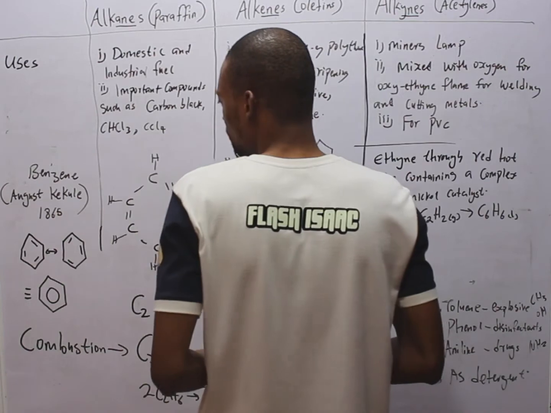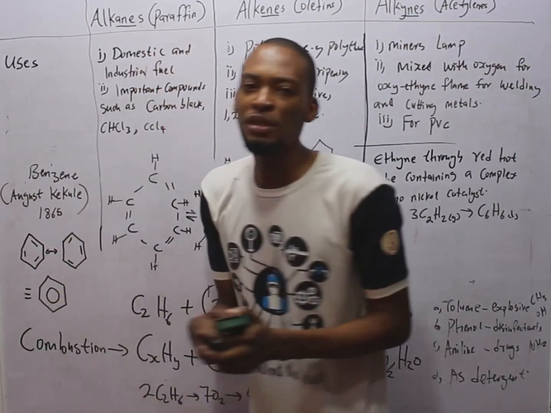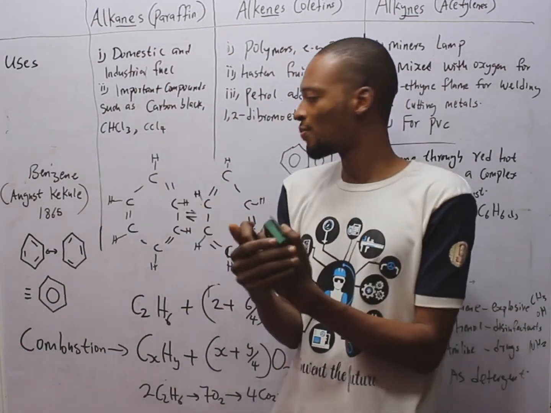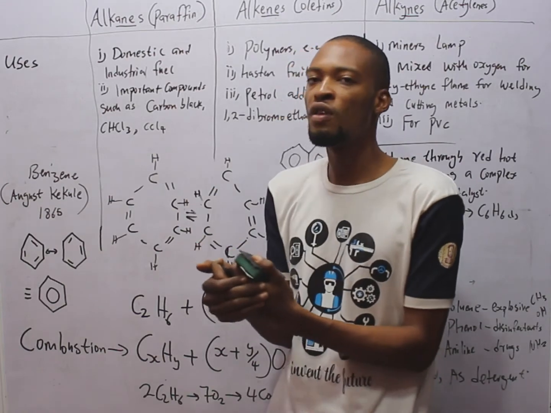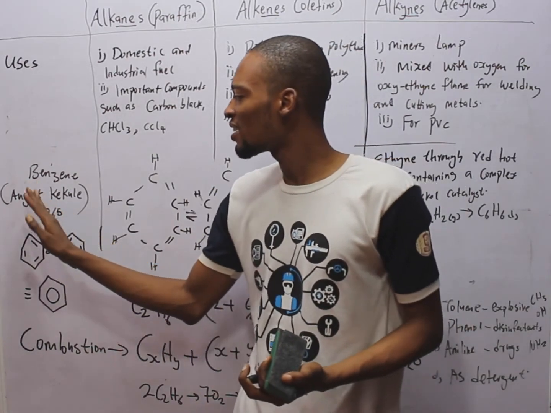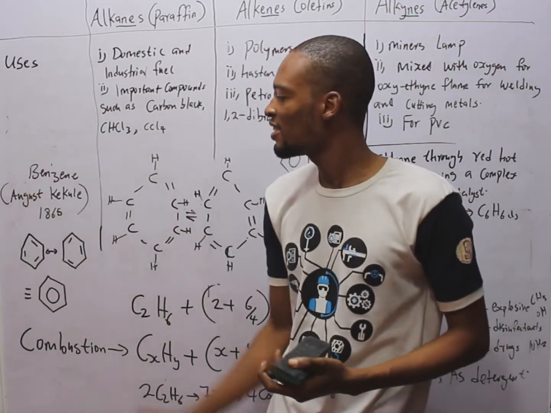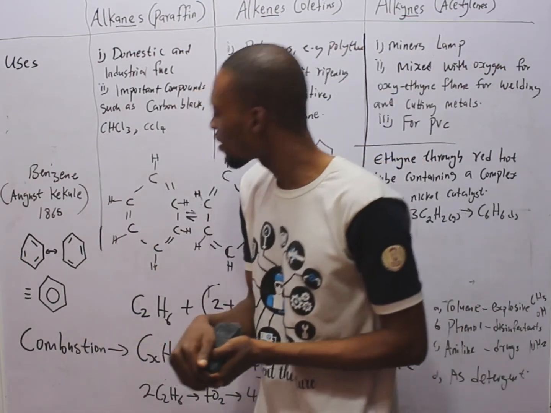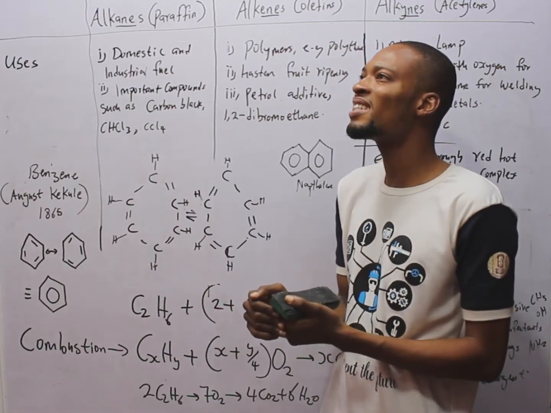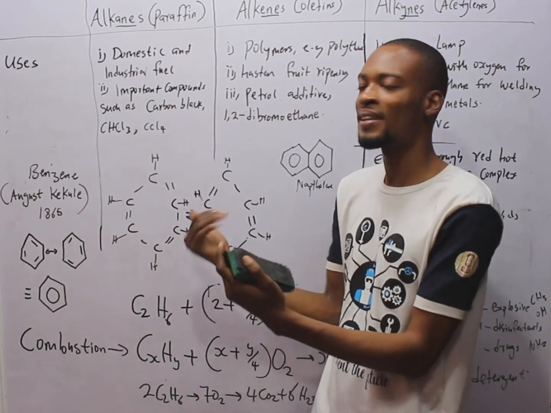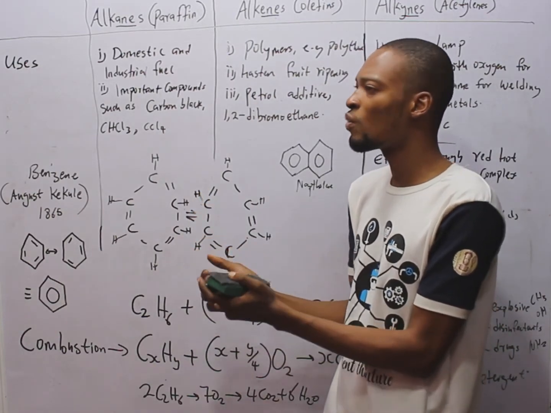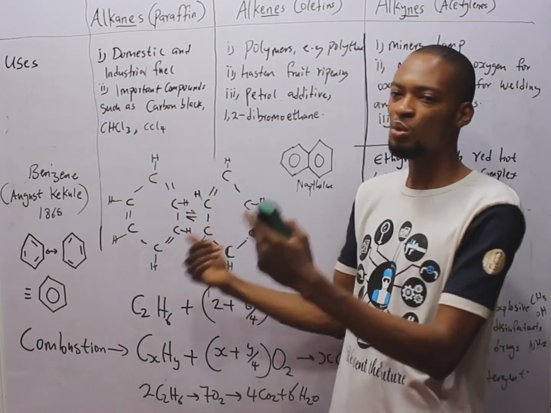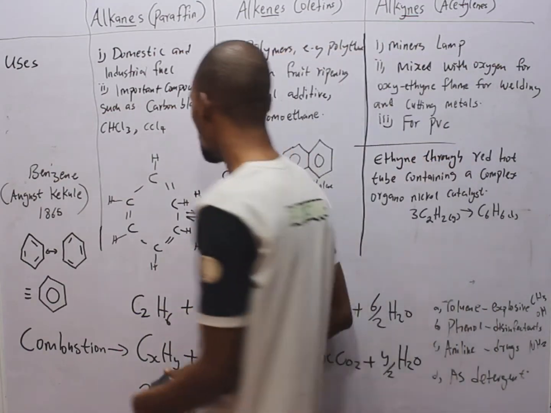And look at something. The most acceptable formula or structure for benzene was proposed by August Kekulé in 1865. He proposed the structure of benzene, and according to him, benzene has two identical forms. And that is what we call resonance, when a compound has two identical forms or structures. For example, look at this.